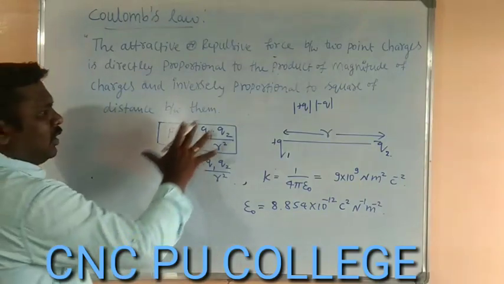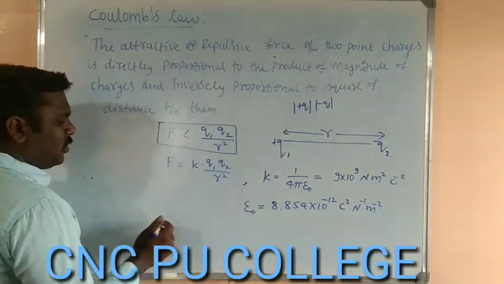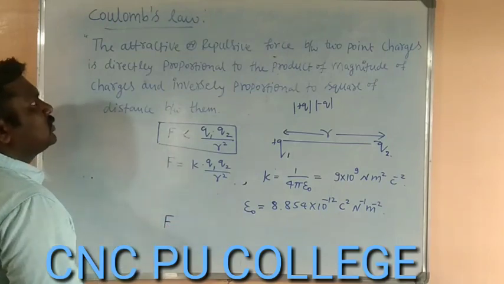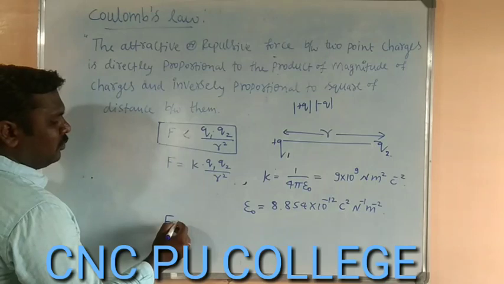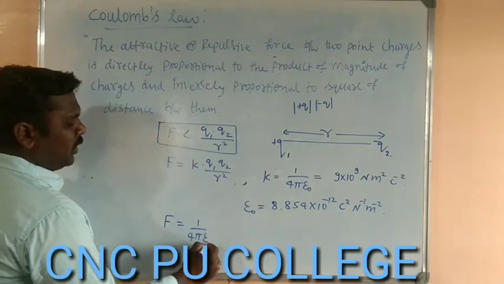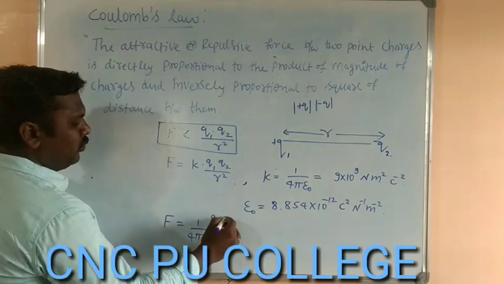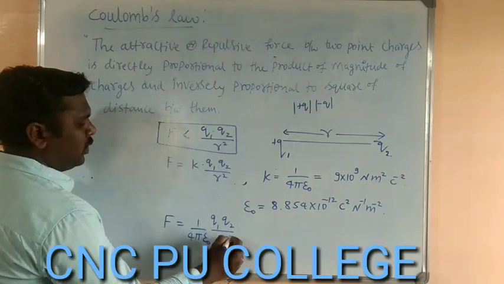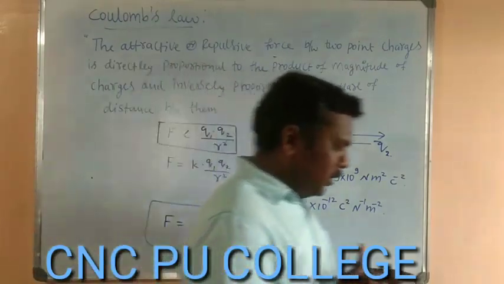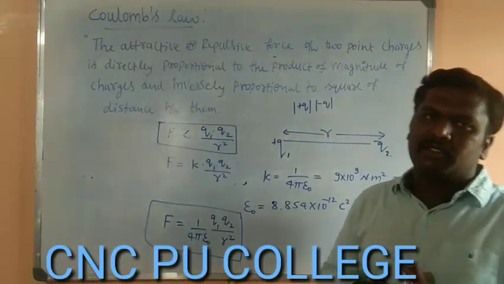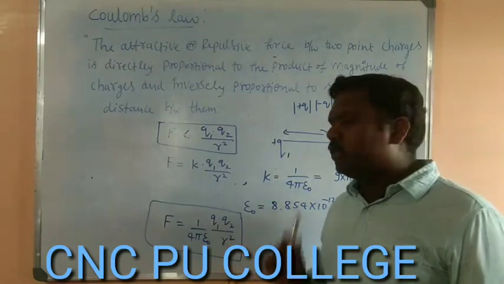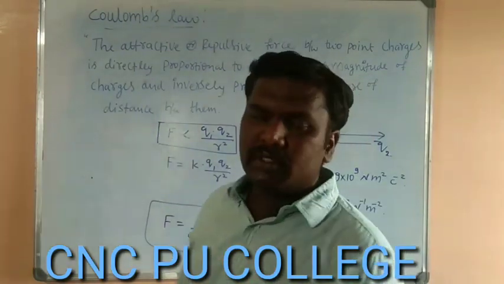So if we write all this collectively in equation form, the Coulomb's law in equation form is F is equals to 1 by 4 pi epsilon naught Q1 Q2 divided by R square, where F is the force of interaction, that is the attraction or repulsion between two point charges. That is very important. What are point charges?